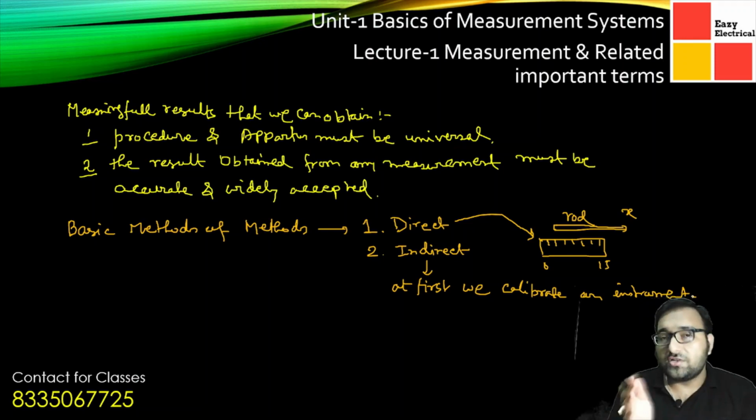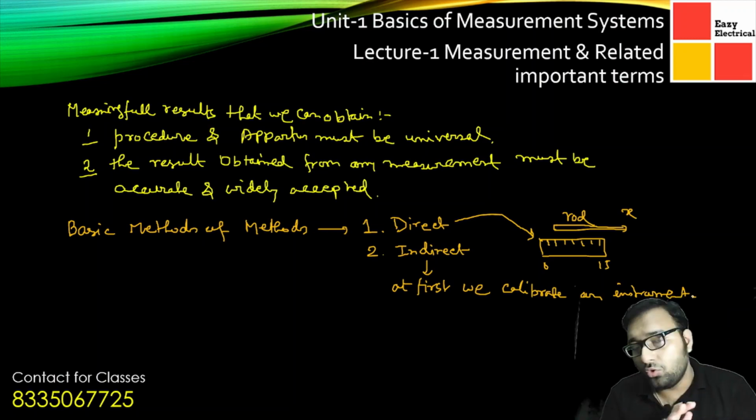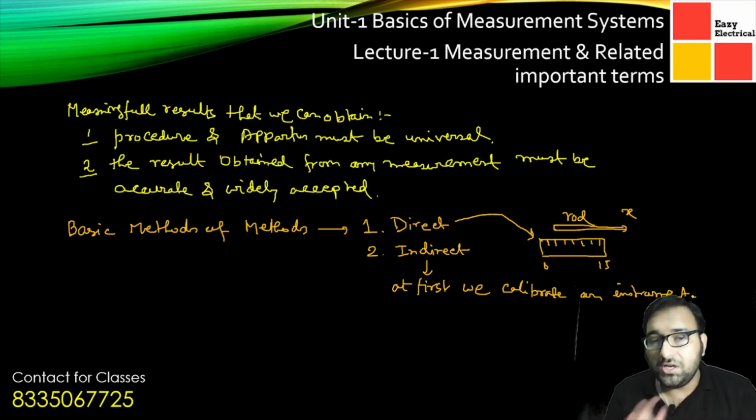So there has to be a calibration, or a comparison, in the case of an indirect measurement. In the case of direct measurement, there is no need of calibration.